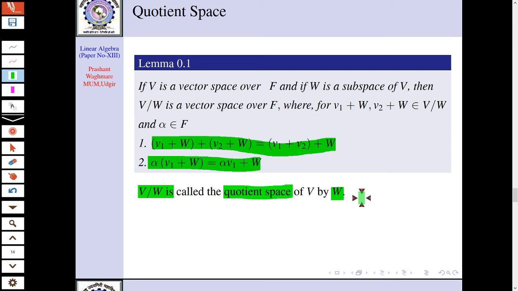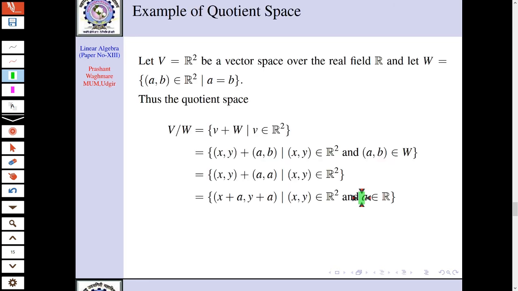Now let's see one example of this quotient space. For that I need to consider a vector space. See here, let V be a vector space which is R square over the real field, and W is what? W is the set of all ordered pairs such that the first coordinate is equal to the second coordinate. Means this W contains all ordered pairs of the form (1, 1), (2, 2), and here a will be a real number, (a, a) you can say, right?